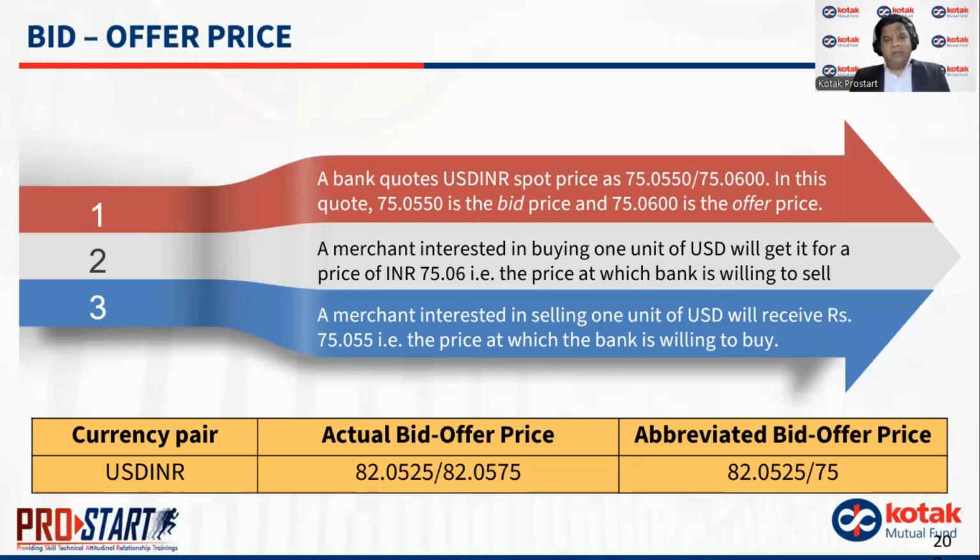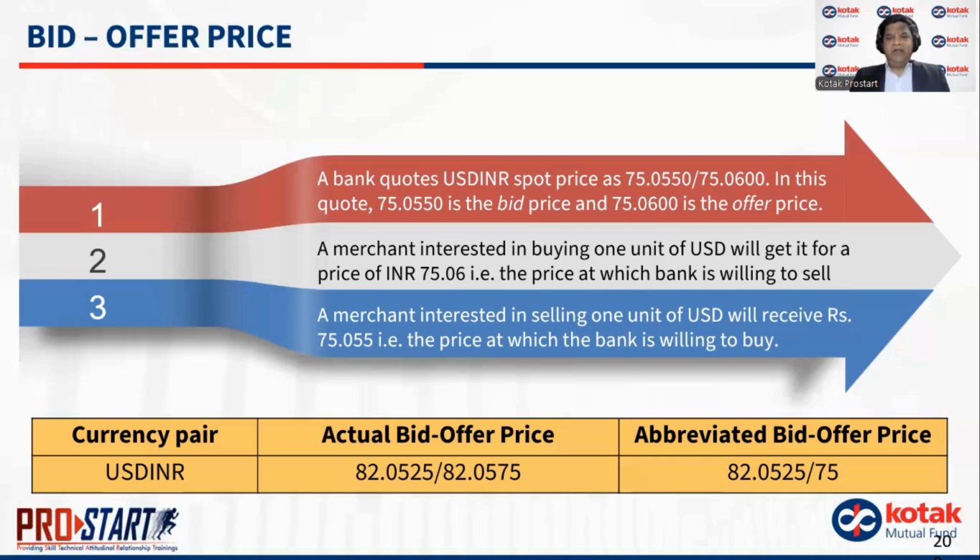The abbreviated bid offer price could be 82.0525 slash 75. I will only use the last two digits of the decimal points. So that last 75 doesn't mean 75, it means 82.0575. Please understand this.